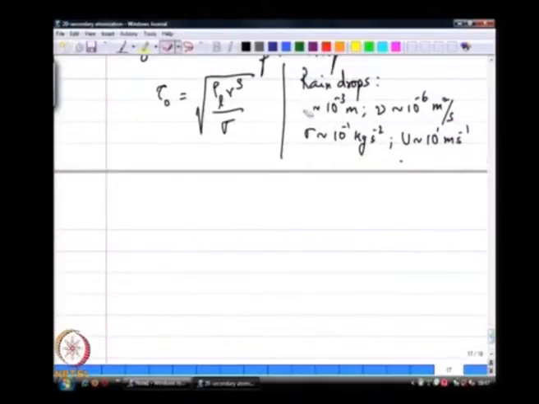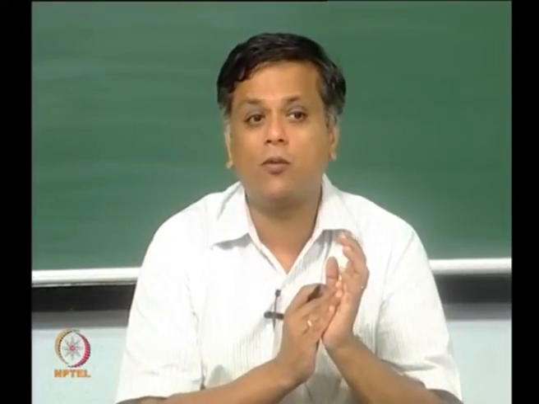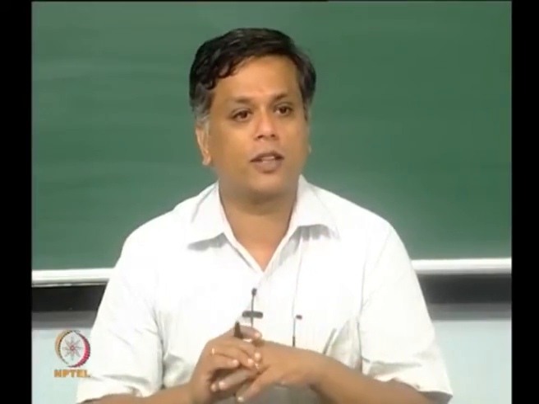I am going to assume R is about, since we had chosen R to be our length scale, I will leave it at that. The drag time scale is R over U. That is, the air outside is trying to drag the free surface, and you will see visible deformation in 10 power minus 4 seconds from the start.